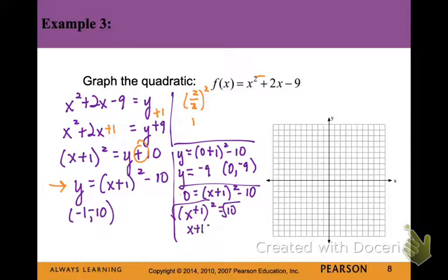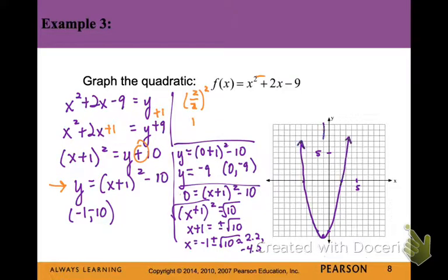Now sometimes you'll have to estimate your values. So in this case, our x-intercepts are negative 1 plus the square root of 10 and negative 1 minus the square root of 10. So that would be the x values that are approximately 2.2 and negative 4.2. I always round to tenths place. So now let's plot all of those points. This graph's going to open upward and have its vertex at negative 1, negative 10, and so that axis of symmetry will go right through the vertex at negative 1.